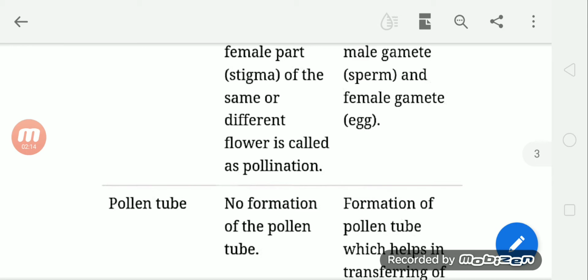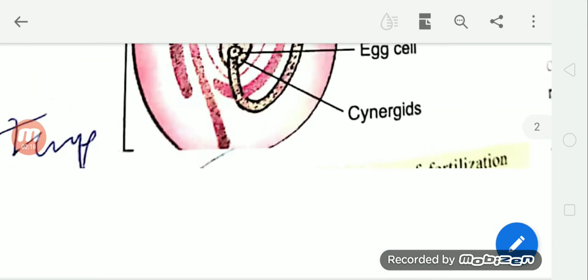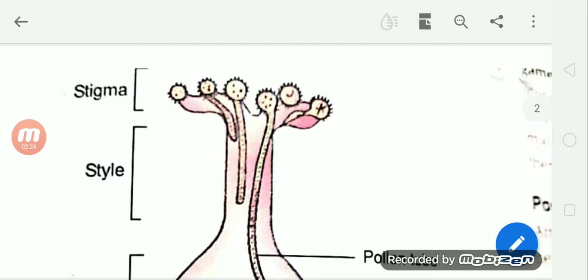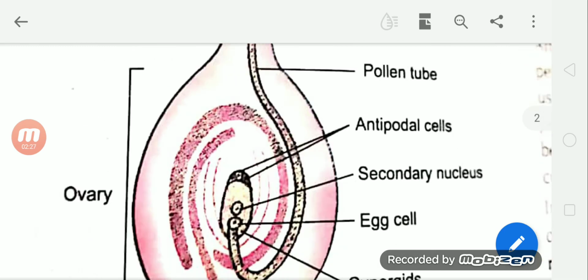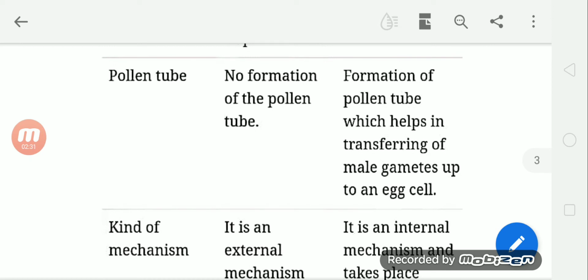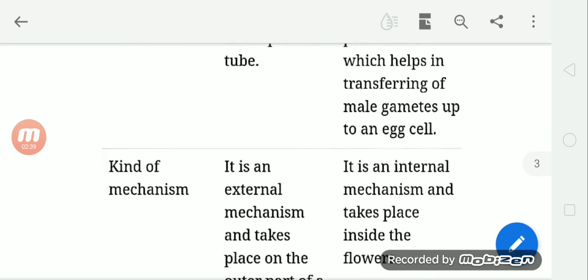Pollen tube: no formation of pollen tube in pollination. In the previous picture, you can see that the pollen grains are germinating and pollen tubes are formed. In fertilization, there is formation of pollen tube, which helps in transferring the male gametes up to an egg cell. Kind of mechanism.